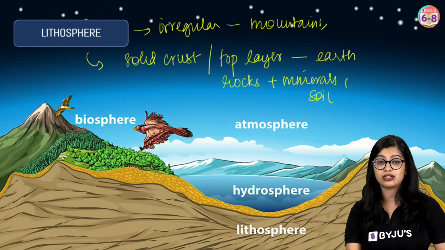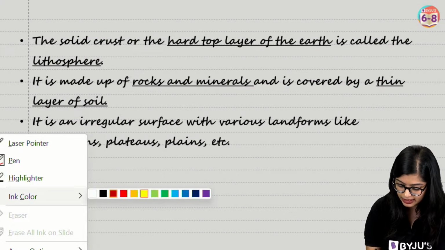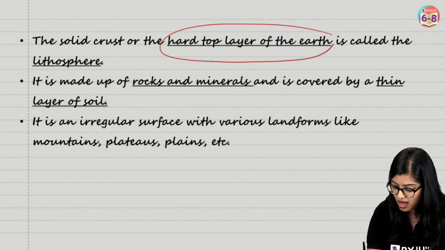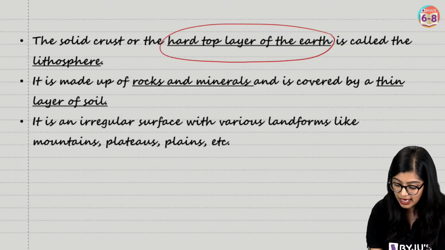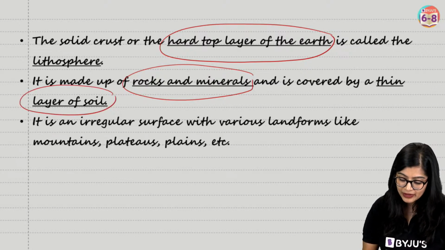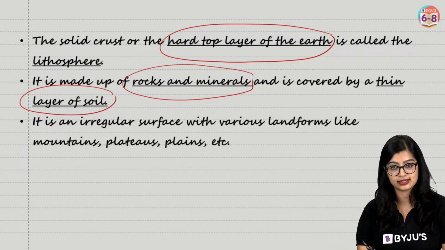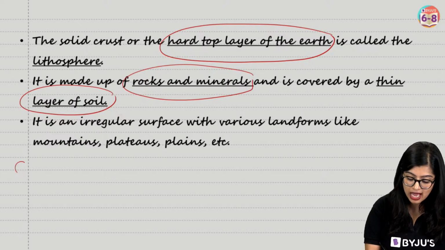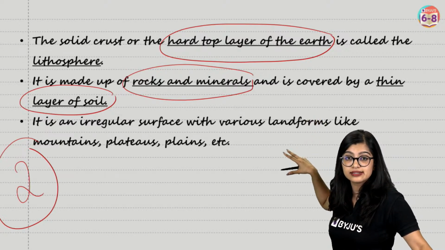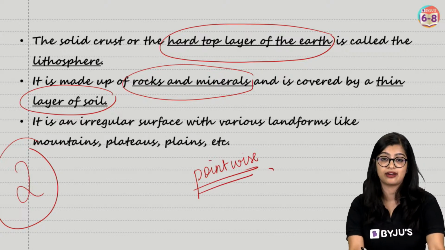So you will have to elaborate a little bit on this. So when you're writing the answer, what will you keep in mind, students? You will keep these things in mind. That the lithosphere is a solid crust or the top hard layer of the earth. Now what is it made up of? It is made up of rocks, it is made up of minerals and a layer of soil. And we know that it includes various landforms like mountains, plateaus and plains, right? So if you write all of these points, I will give you 2 marks. And how will you write it? Focus on how I have written the answer. Write it point wise, right? Make points and write it down.